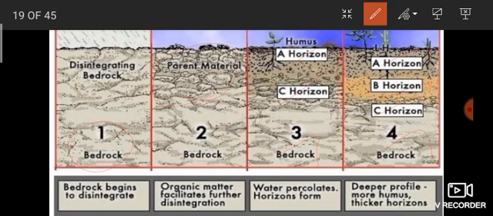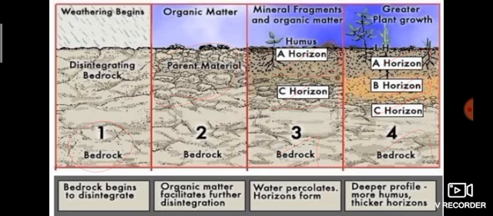Third one, A horizon. Next, A, B, C. Okay, deeper profile, more humus, thicker horizons. So, greater plant growth. Weathering begins, organic matter, mineral fragments and organic matter. Then, greater plant growth in the topsoil.